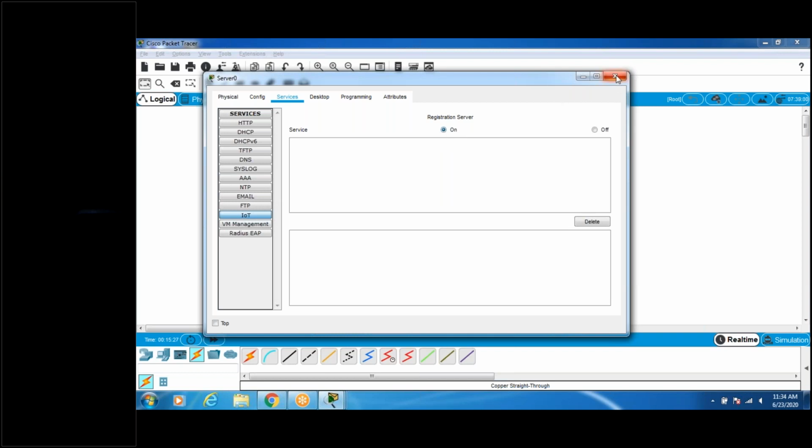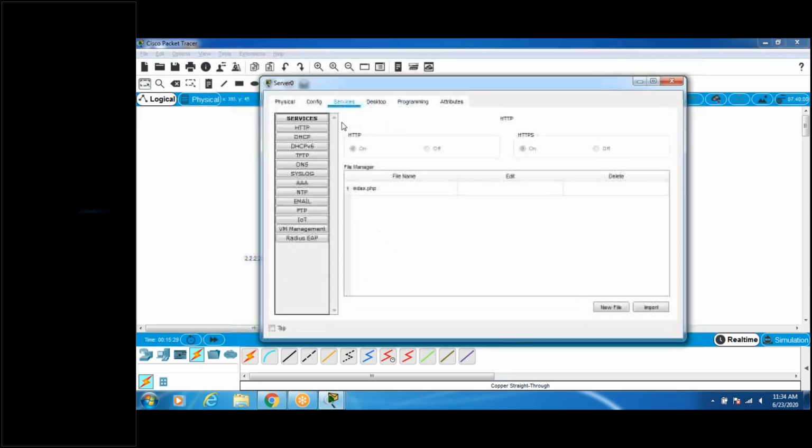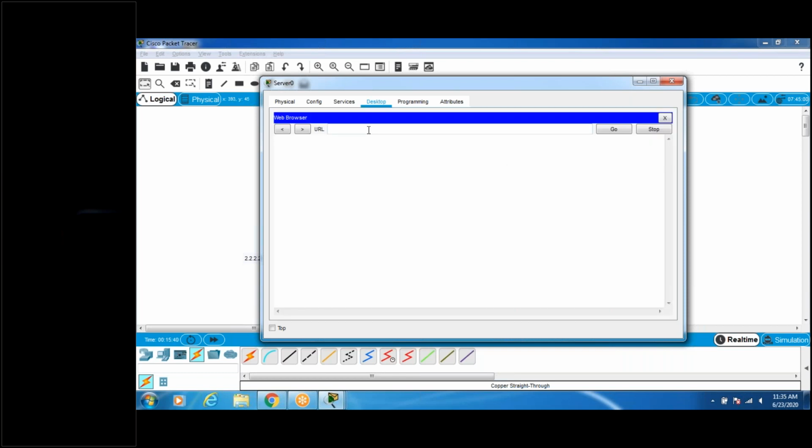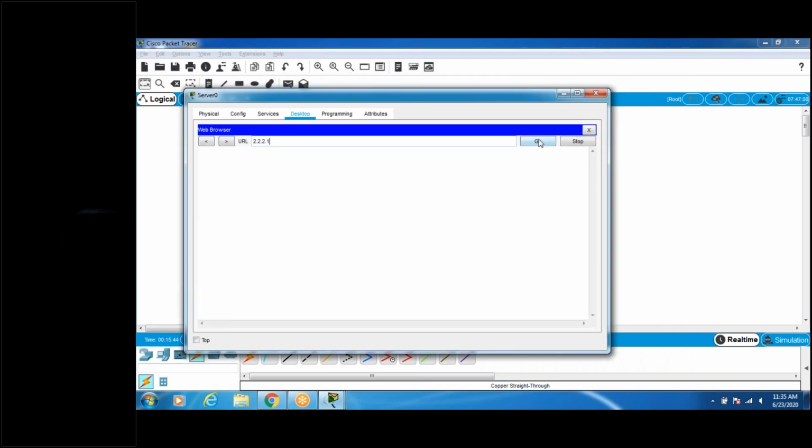Yeah. Now you go to desktop. No problem. Go to desktop. Web browser. No, let it be. Okay. Shall I go for web browser? Web browser. Right. 2.2.2.1. Shall I go for Go, sir? Okay. Yes, I can give admin. Go. Okay.